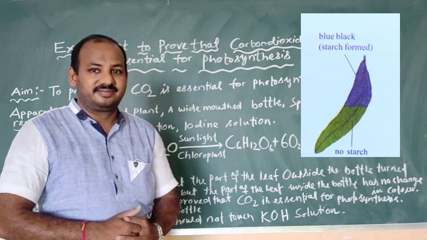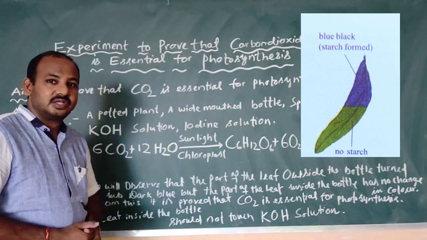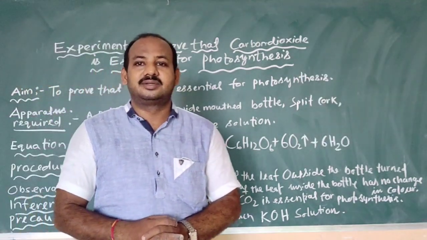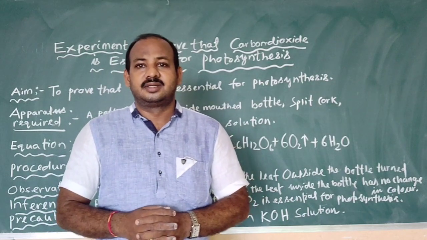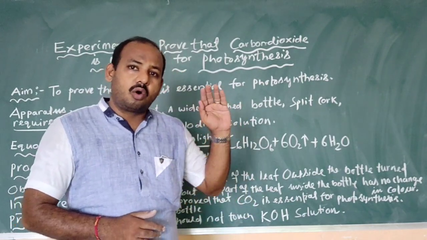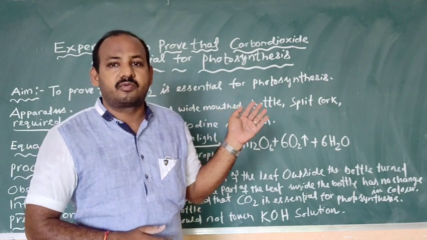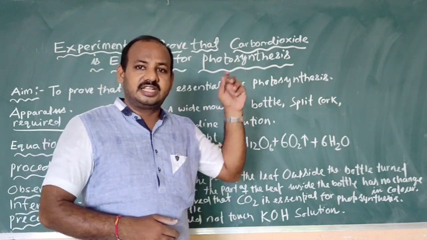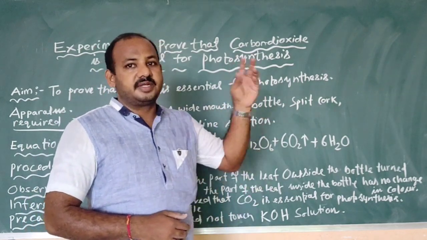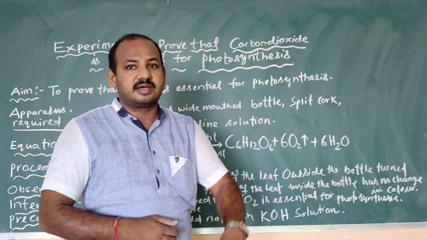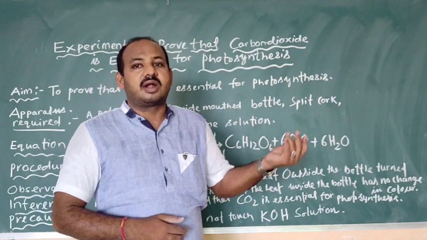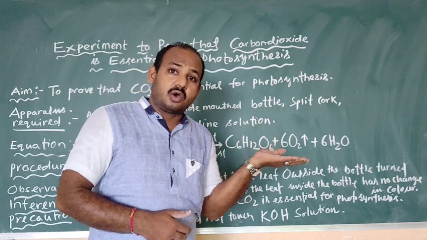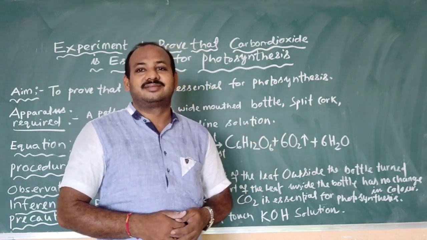Now, the inference or the result. From this experiment, we conclude that outside the bottle, all the factors that are essential for photosynthesis are present. Sunlight is present, water is present because it is absorbed through the roots, and in the leaves water is already there. In the leaves chloroplast is also present.